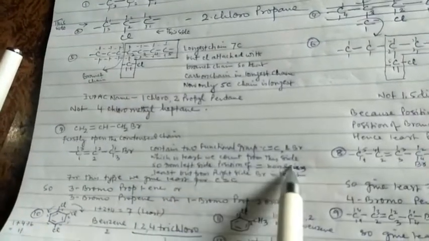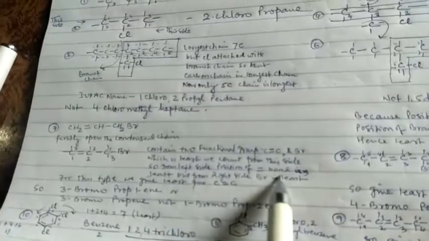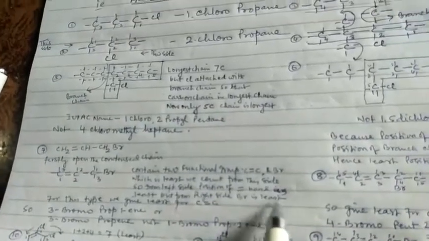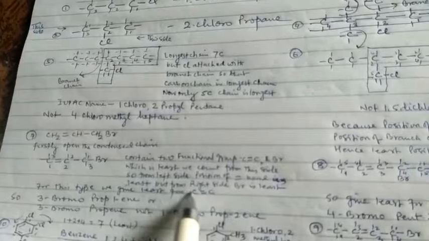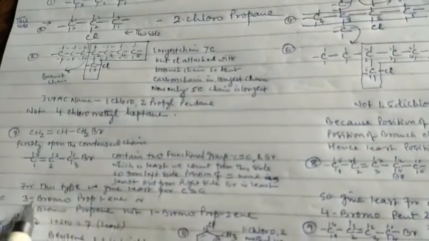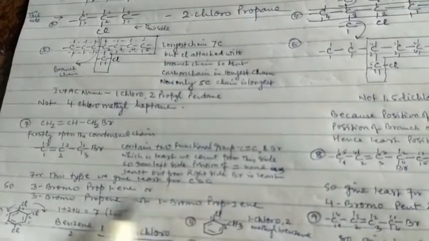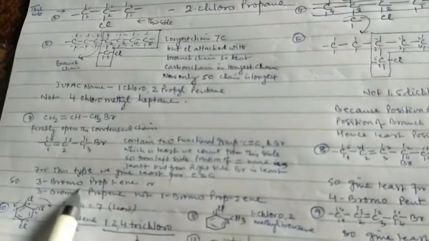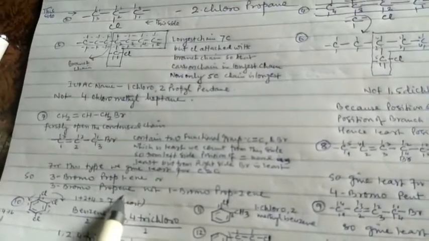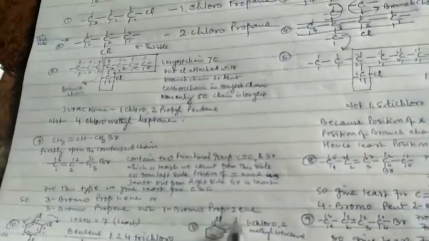From the left side, the position of the double bond is lowest, but from the right side, Br is lowest. For this type, we give the lowest number to the double bond. So 3-bromoprop-1-ene or 3-bromopropene is the correct name, not 1-bromoprop-2-ene.